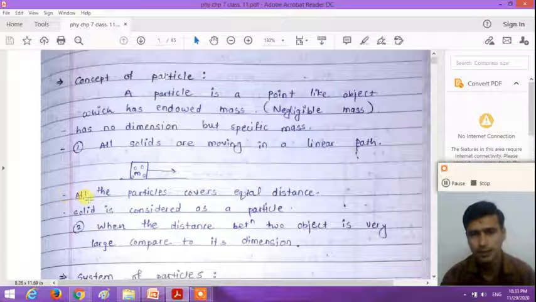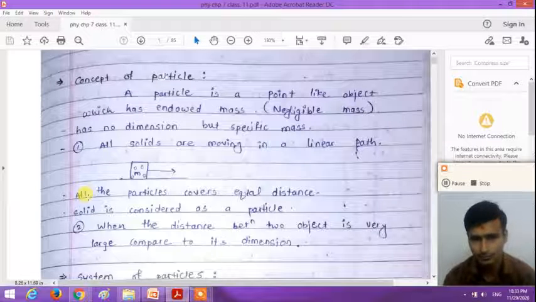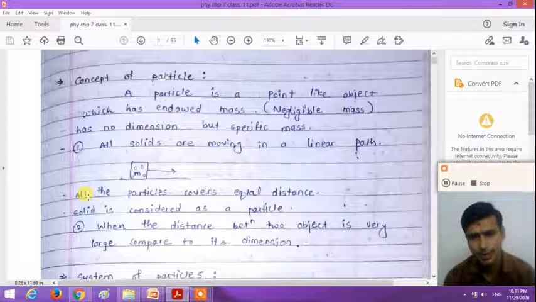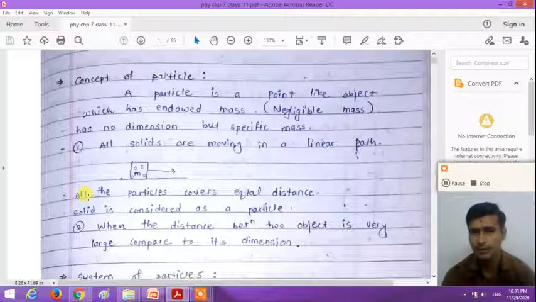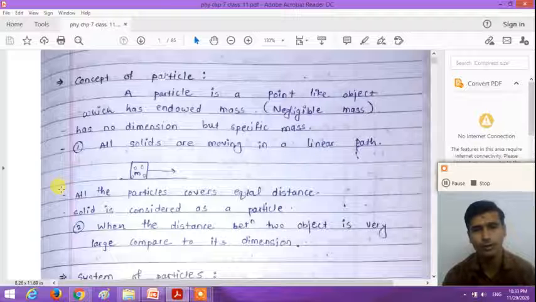So the first thing is in which situation we consider objects as a particle. All the solids which are moving in a straight line, in a linear path, are considered as a particle, right? In this chapter we will consider every solid object as one particle.